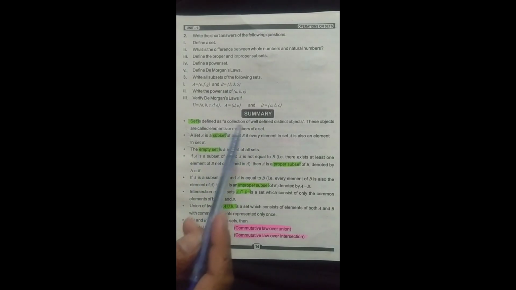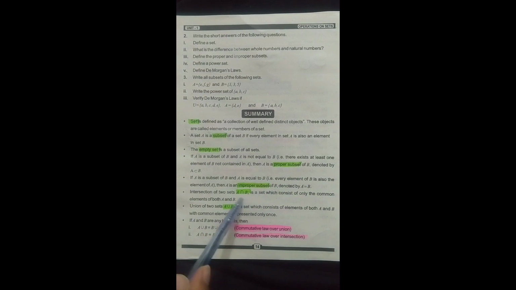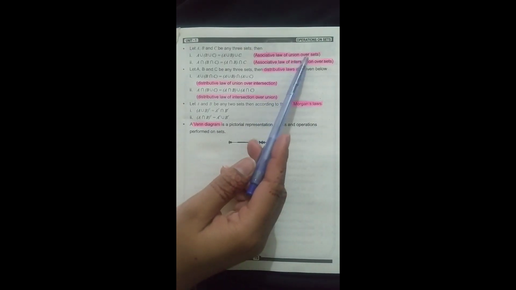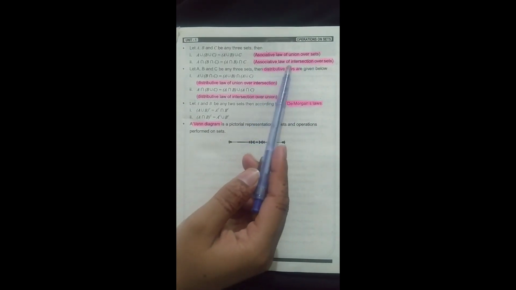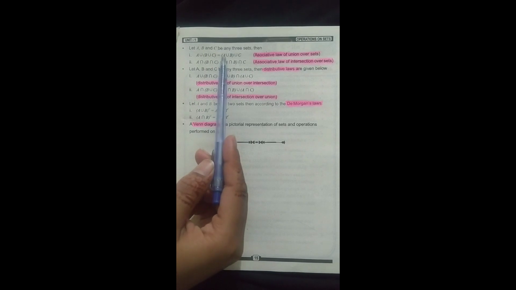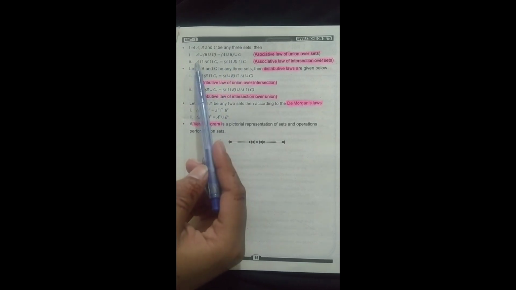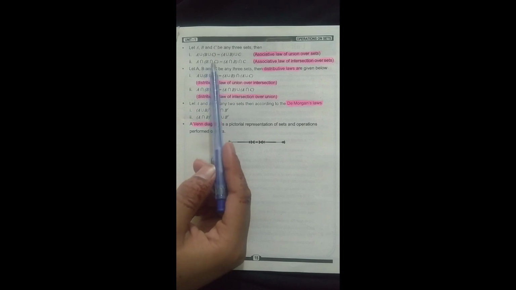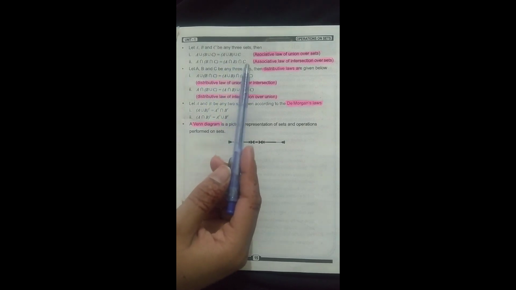The summary of this chapter. In this chapter, we learn about set, subset, empty set, proper set, improper set, A intersection B, A union B, then some laws and verification of laws: commutative law of union, commutative law of intersection, which is A union B equals B union A, and A intersection B equals B intersection A. Then associative law of union over sets and associative law of intersection over sets, which are (A union B) union C equals A union (B union C), and (A intersection B) intersection C equals A intersection (B intersection C).